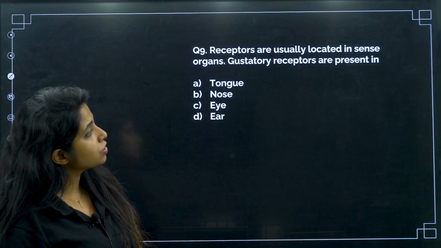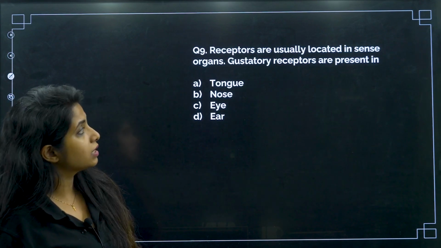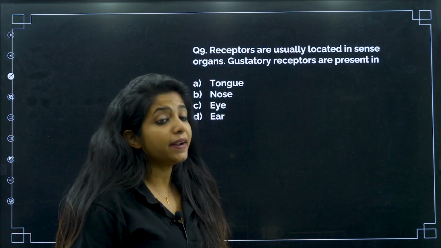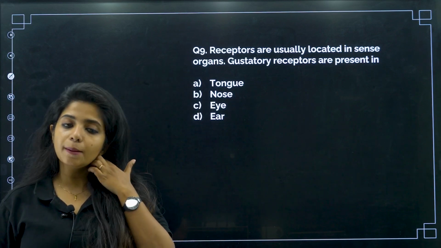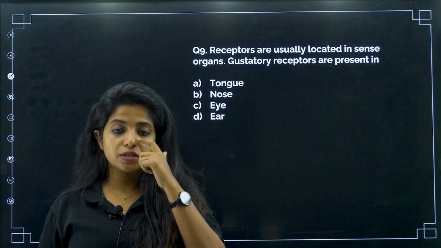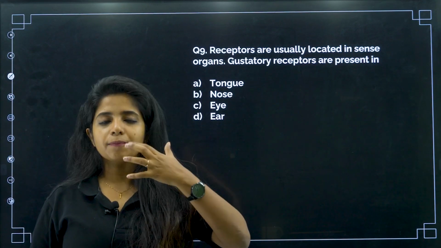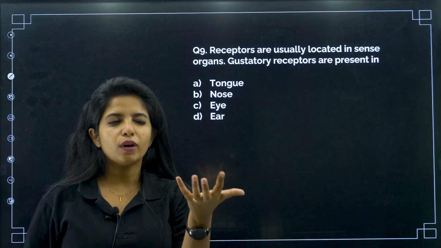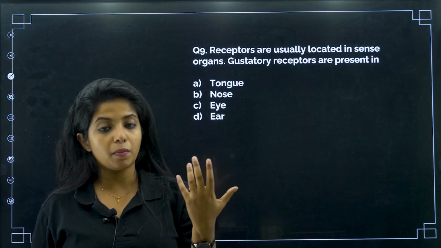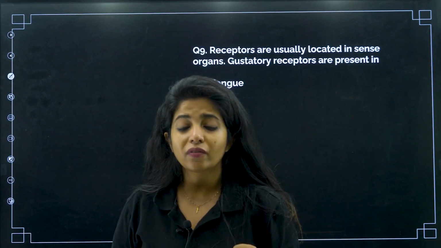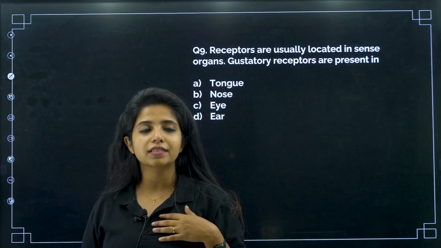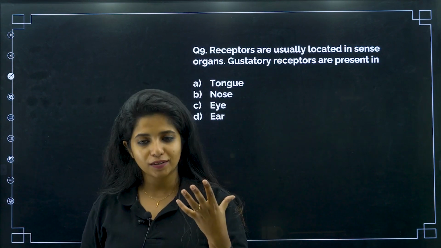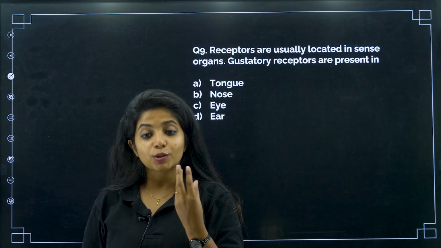Next question. Receptors are usually located in sense organs. Gustatory receptors are present in. I always tell you, there are different receptors. We have olfactory receptors up here in the nose, which help in smelling. How do you remember olfactory with nose? Oil. Oil has a different smell. You can remember that. So, it's basically for smell. Now, when you talk about gustatory, it is for taste.